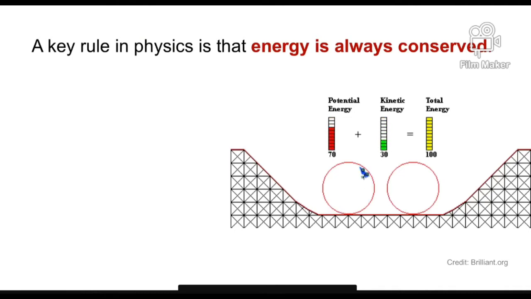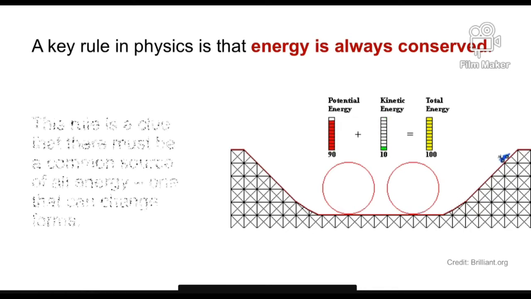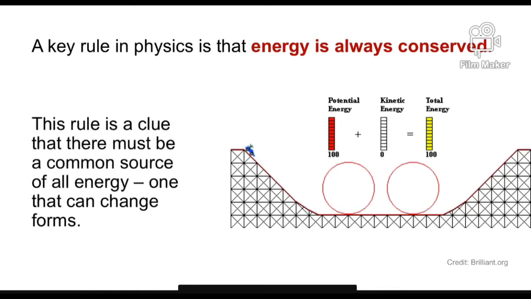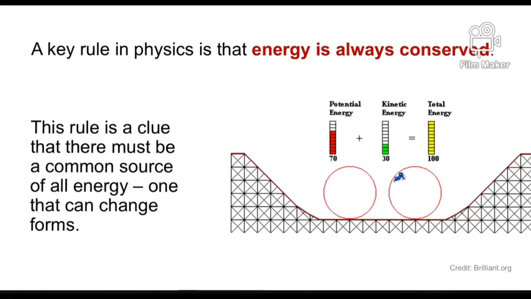But the key rule in physics is that energy is always conserved. You can see here in the example of the roller coaster car, energy is always conserved. It's always 100 there, but yet potential and kinetic energy change, and this is a clue. It's a huge clue really, that there must be a common source of all energy, one that can change forms.